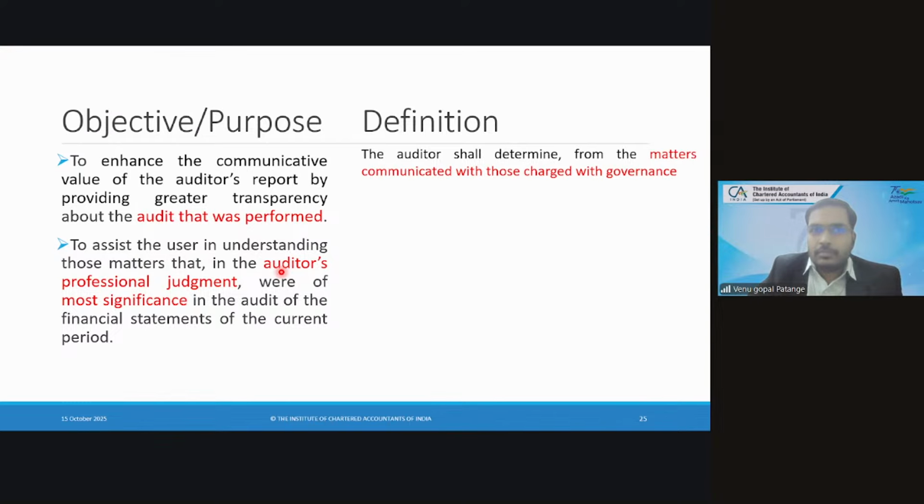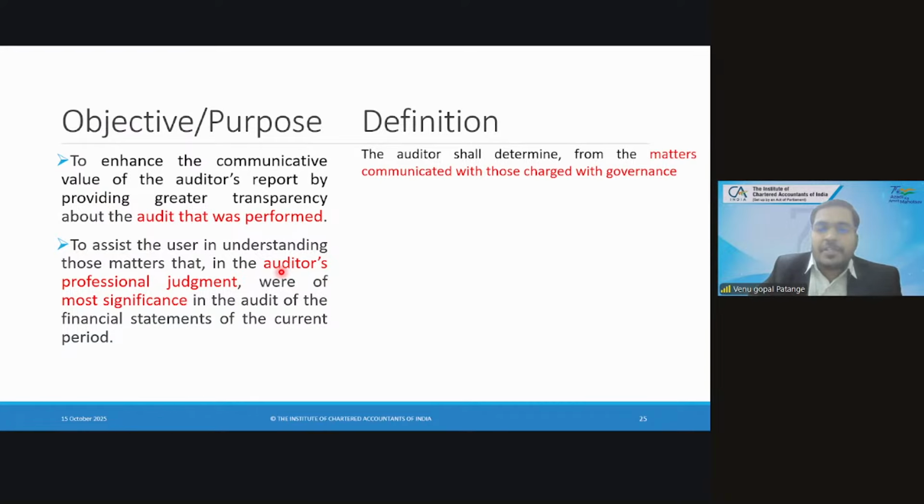It will be other items, say investment or fixed asset or some other line item, which warrants the auditor, based on his professional judgment, to feel it is most significant for the reader to understand. Only those things he will put in the CAM paragraph. That CAM paragraph will not modify his opinion.